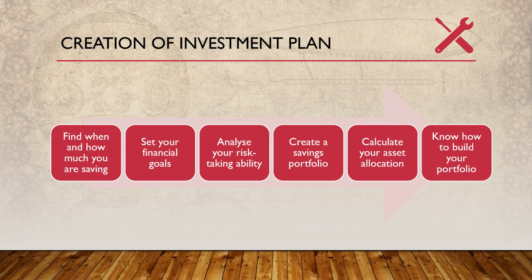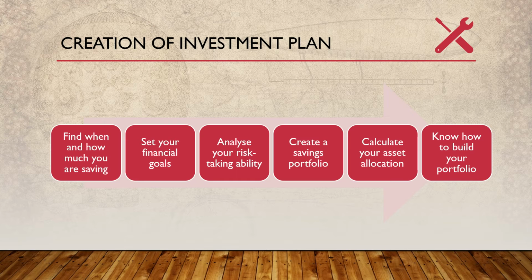Set your financial goals. The next step is to set the financial goals. Here we will decide for what purpose we are saving, like building a house, child education, marriage, or retirement. Analyze your risk-taking ability. Once the financial goals are set, the next step is to analyze our risk-taking capacity. If we are ready to take high risk, we can invest a higher percentage in the stock market, or else we shall invest in lower risk investments like fixed deposit, recurring deposit, etc.